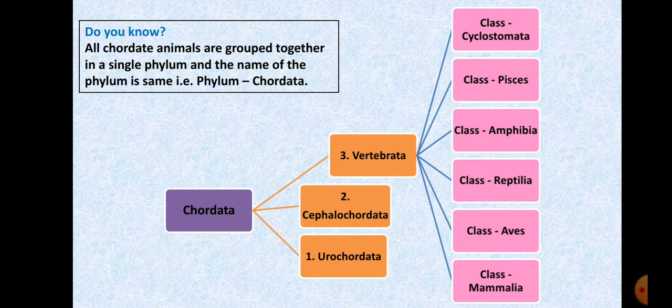Now here also I would like to tell you once again that you cannot mix up the order of the subphyla or even the classes. Again, they are based on the same criteria, the development and the evolution that has taken place amongst the animals. Now here I have an idea how you can remember the order of these classes. Just remember a name, Param. P Pisces, A Amphibia, R Reptilia, A Aves and M is Mammalia.